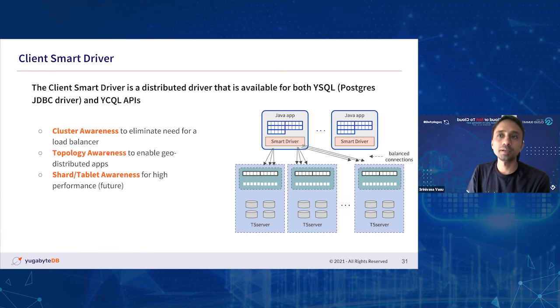And shard and tablet awareness is more about, as I mentioned before, a single table getting split into multiple shards. So essentially, you wouldn't know where these shards reside, right? If you want to write to a shard that's residing in node 2, you wouldn't know it upfront. So you would be talking to one of the nodes randomly, and that node would figure out where exactly shard 2 resides in the cluster. But in the case of the smart driver, it populates a client cache, which is the state that's used by the server-side nodes in terms of figuring out the shard location, right?